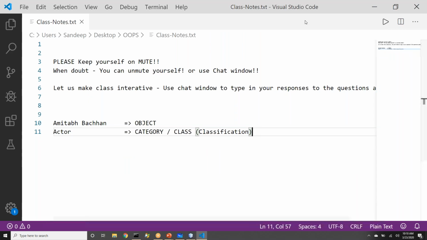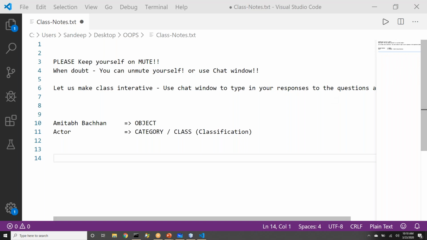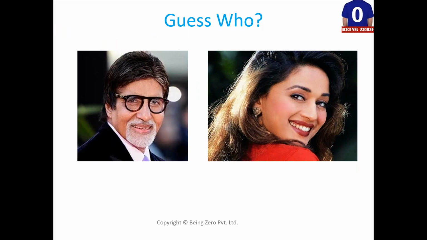Shivani is saying she is an actress, not an actor. Yes, certainly we can say that also. But this is one category of classification we have done, that both of them are actors. Can you do any other classification for them? Forget about their being artists. Can you put them in any other category? Can you classify them in any other class? Asna, you're saying Bollywood actors. So actor or Bollywood actor or artist, we are leaving that category.